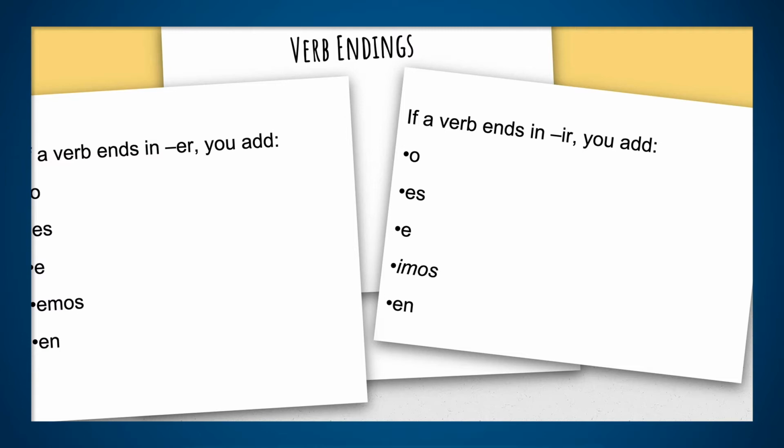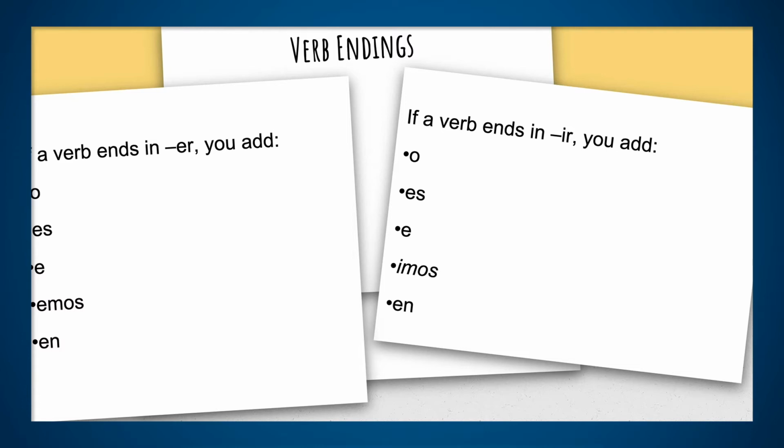Example, comer: you take off the ER and get the stem, that is C-O-M, com, and then you say como, comes, come, comemos, comen. Yo como, tú comes, usted, él, ella come, nosotros, nosotras comemos, ustedes, ellos, ellas comen.